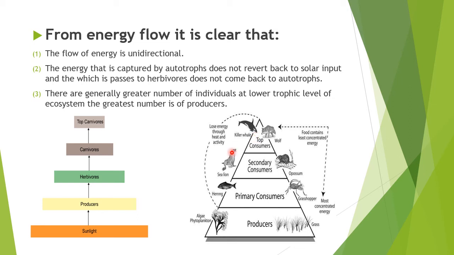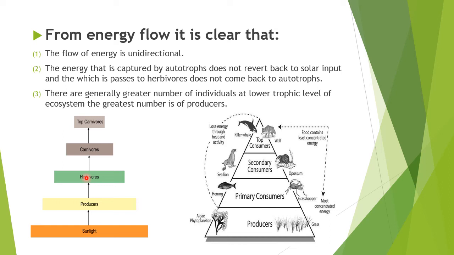The flow of energy is unidirectional. As I am showing you, it always goes from producers to the herbivorous, herbivorous to the carnivorous, carnivorous to the top carnivorous. Producers are the autotrophs. So when the energy passes from autotrophs to the herbivorous, it won't come back to the autotrophs.